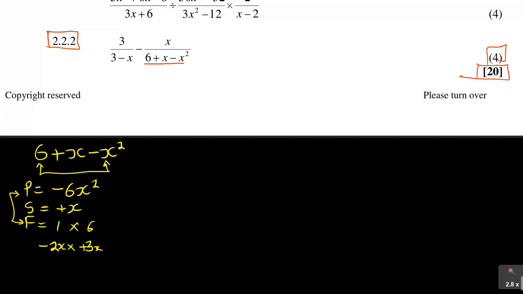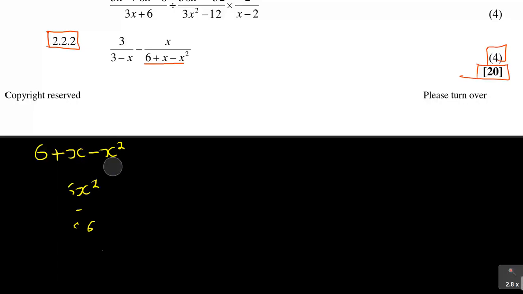So these are the factors we are going to use. So if I write it now to factorize that, what I have here will be 6 plus 3x minus 2x minus x squared.